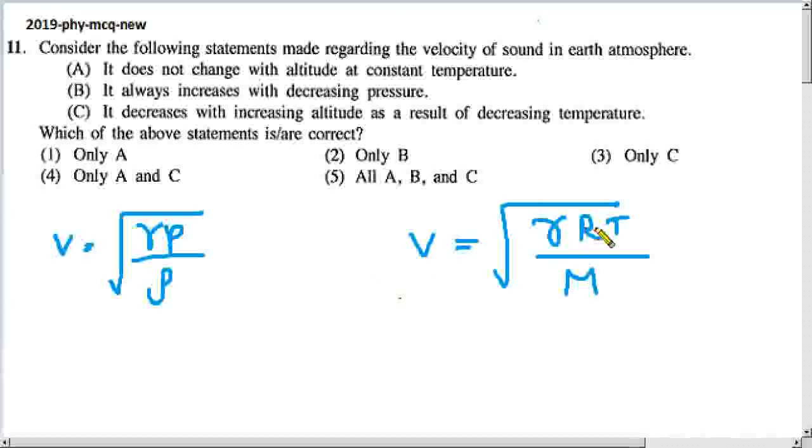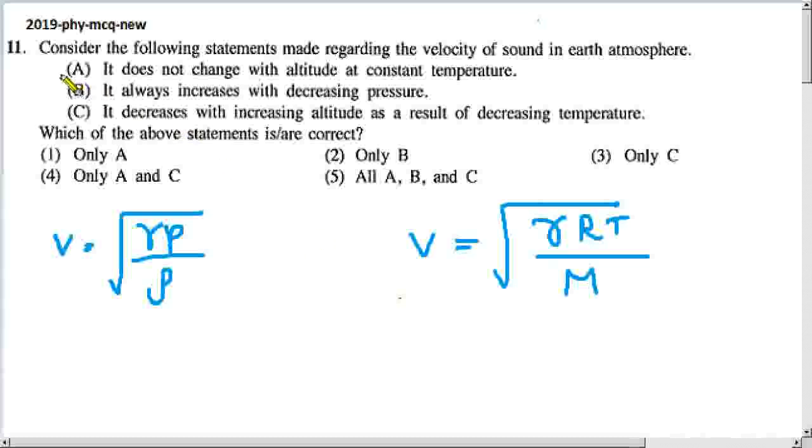According to this equation, if temperature increased, what happens? This one is at the numerator, so if it increases, the velocity also increases. Temperature can influence the velocity. If temperature increased, velocity also increased. So that is the second thing we learn in the lesson.